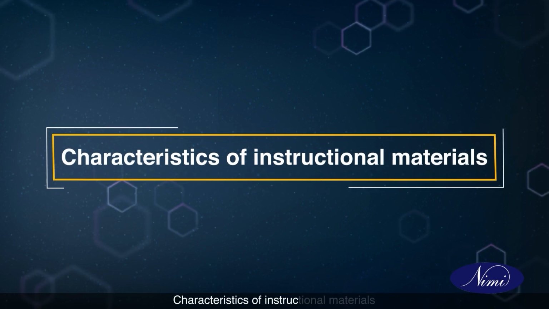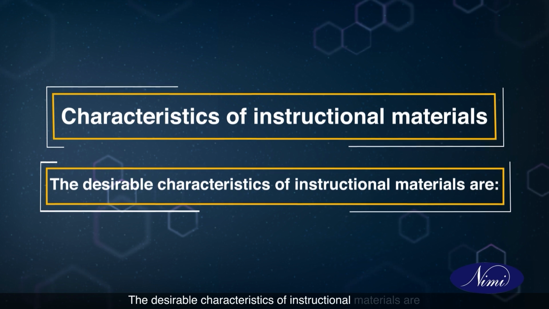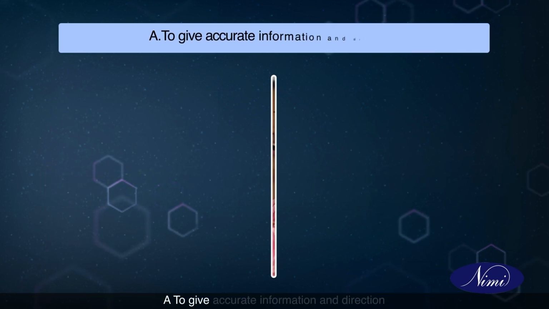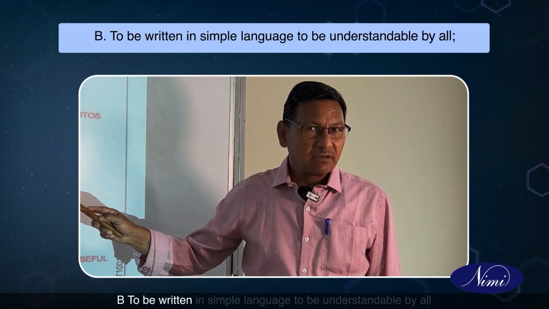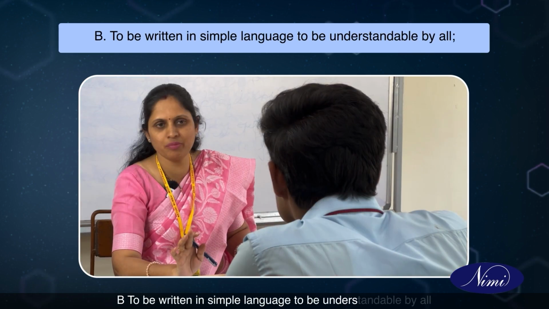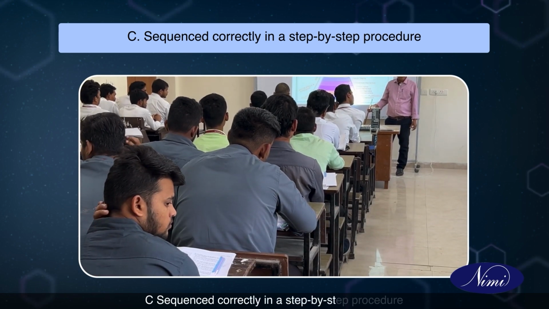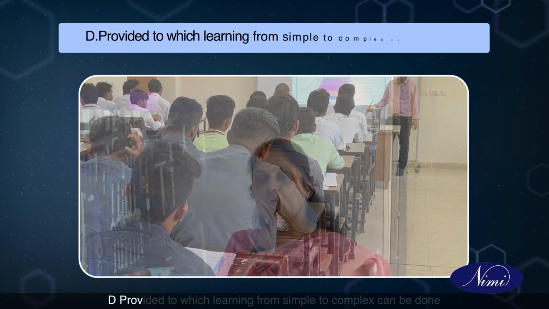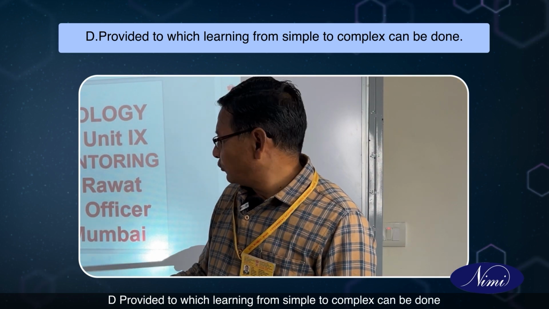Characteristics of instructional materials. The desirable characteristics of instructional materials are: A. To give accurate information and direction. B. To be written in simple language to be understandable by all. C. Sequenced correctly in a step-by-step procedure. D. Provided so that learning from simple to complex can be done.